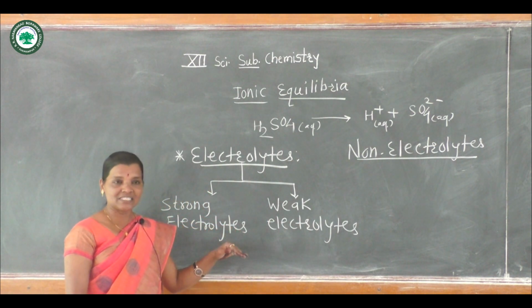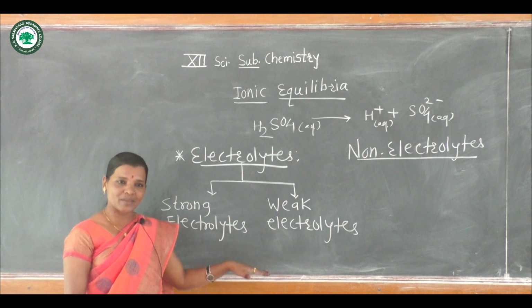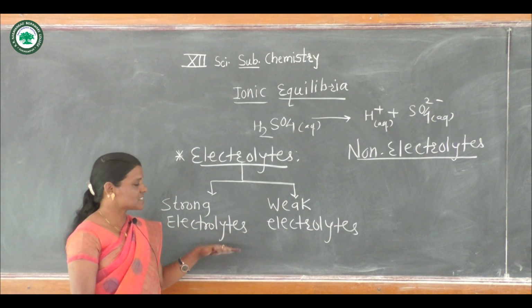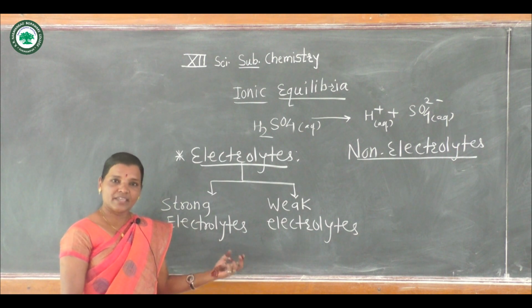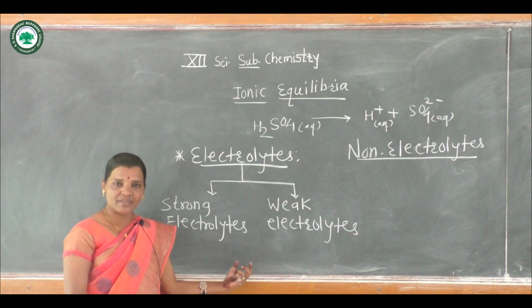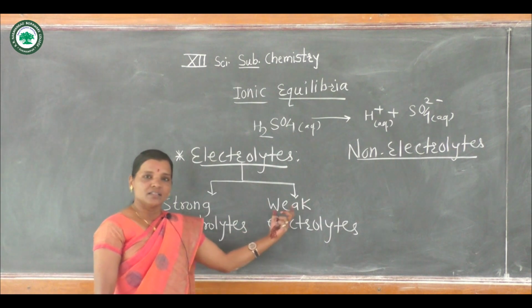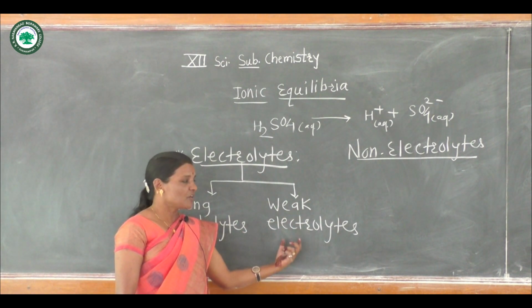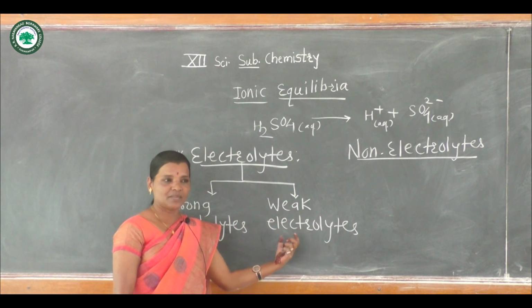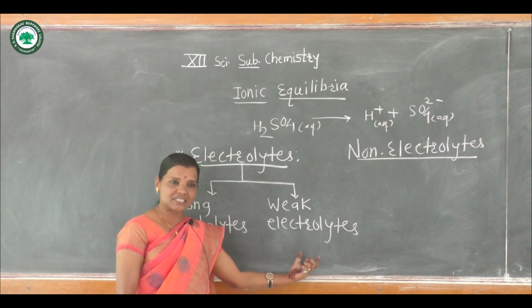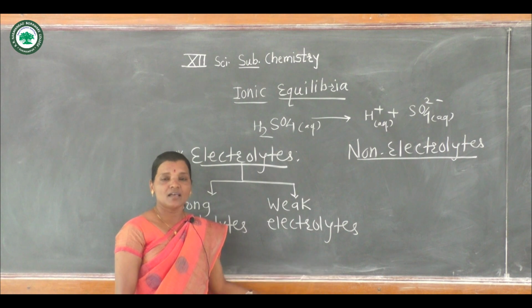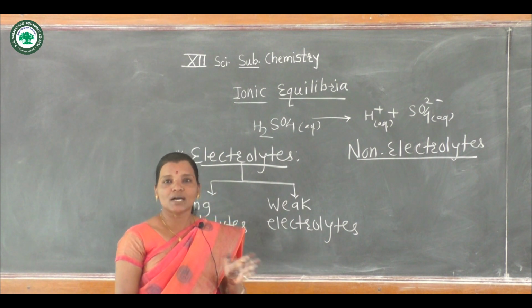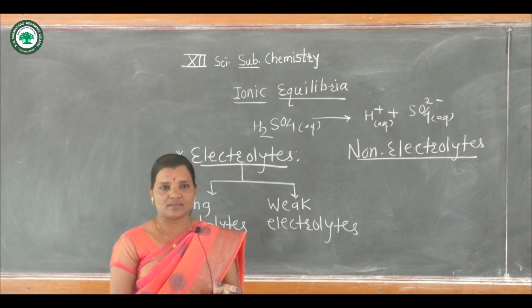Hence we can say that strong acids, strong bases and their salts dissolve to more extent in water, that means in aqueous media. And the weaker ones, that means weak acids, weak bases and their salts, are soluble but to a less extent in water.